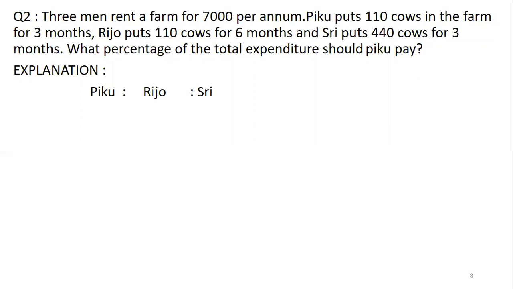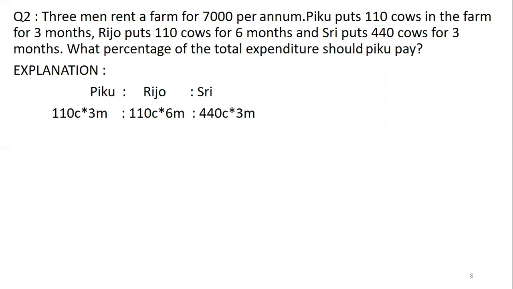So totally they have to pay 7,000 irrespective of how much time they are going to use. Totally they have to pay 7,000. It is not for per cow they are going to pay to the landlord, but as per their own usage, that Piku, Rijo and Sri, for each cow each month they have to pay. And so that 7,000 is made up and given to the landlord.